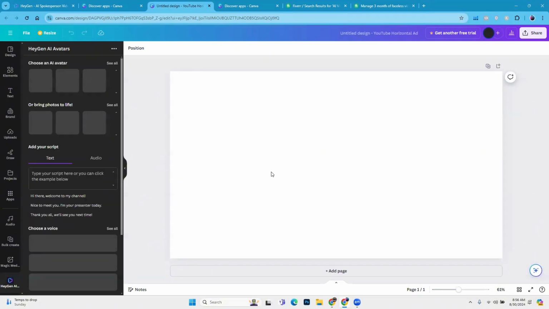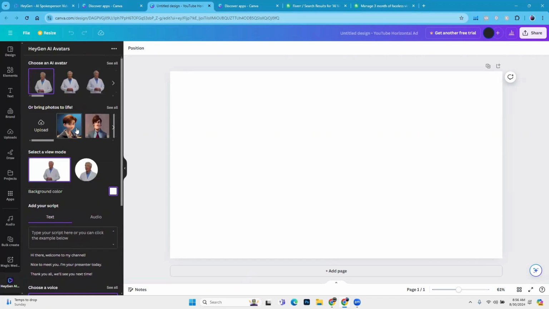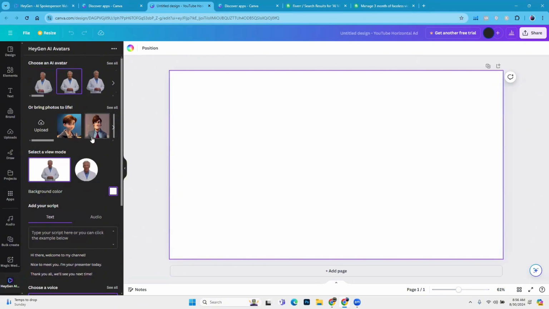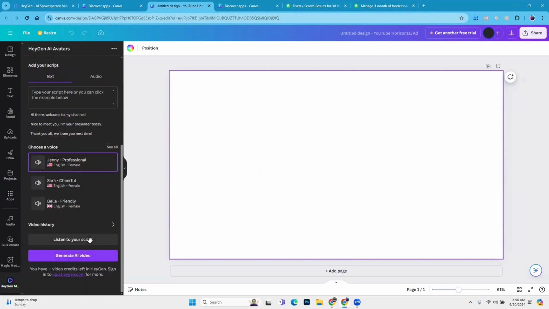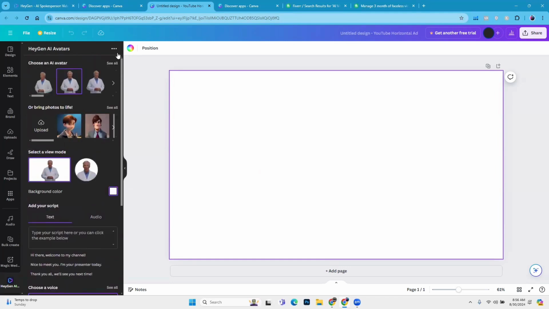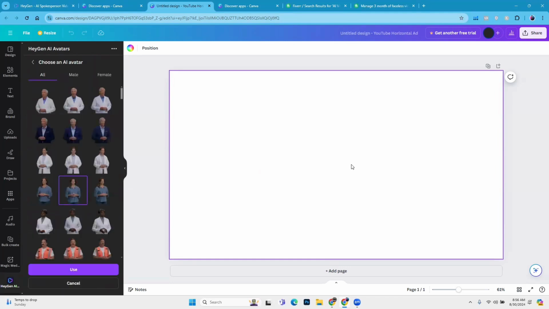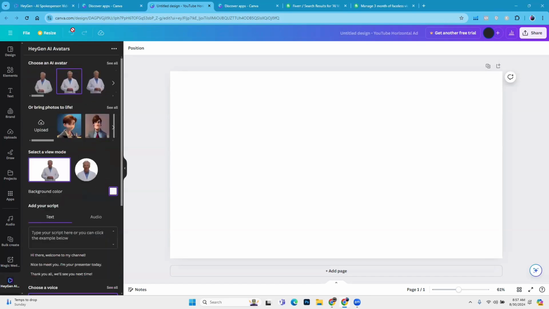Maybe I'm using it for the first time, that's why. You can see now in Canva we can do this. We can drag people and add this person here, and we can add a script, and here audio, just upload your audio, and then it will create your AI video. Choose AI avatar. These are the avatars you can add. I don't know why it's not working here. This is the option, just showing you.